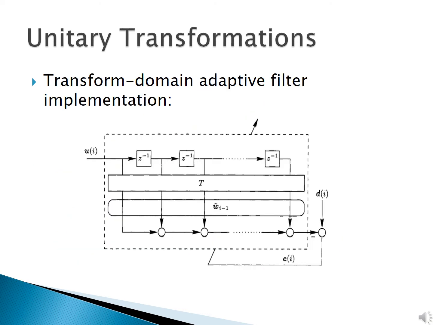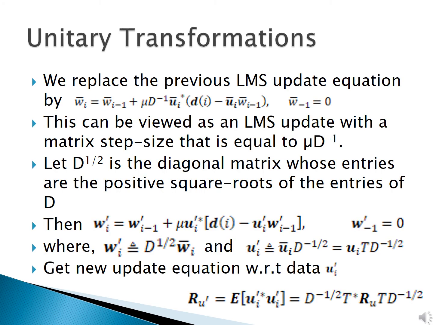The transform domain adaptive filter implementation is as shown here. The block of data with length m is taken and we apply the unitary transform on that, and then we update the weight vector. Since the transformed data still suffers from the convergence issue, we use the following LMS update equation instead of the equation obtained previously.